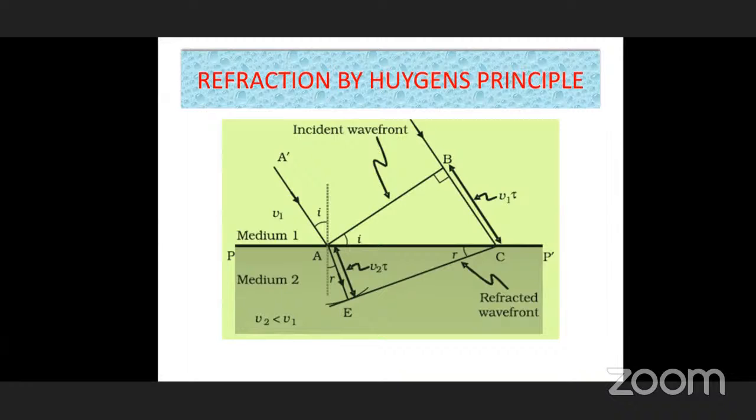Why? Because the sum of the three angles should be 180. 90 plus 90 minus R plus X. Let us imagine it is X. This total sum is equal to 180. From this you can get angle ACE is R. Angle ACE is the refracted angle.